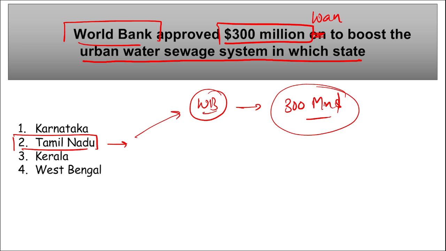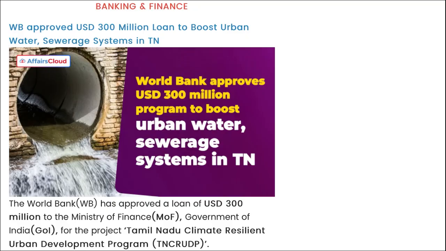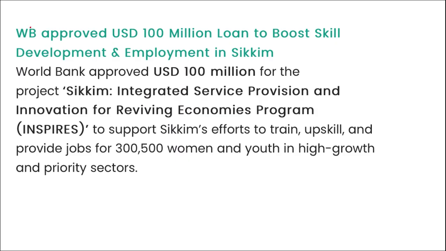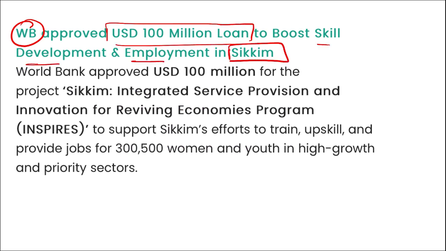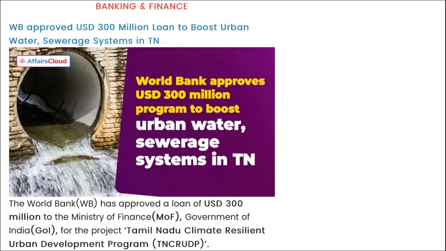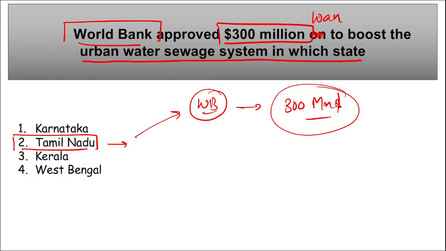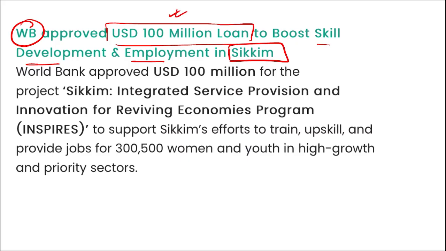Right? Mark this. Next, remember, World Bank has also approved a $100 million loan to boost skill development and employment in Sikkim. Right? So, a $300 million loan to boost the urban water sewage system in Tamil Nadu, and a $100 million loan to boost skill development and employment and to provide job opportunities to the women and young people in the state of Sikkim.